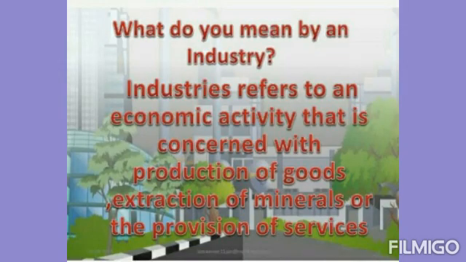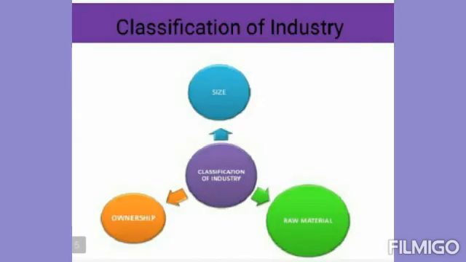Do you know about industry? What is meant by industry? Industry is an economic activity that is concerned with production of goods, extraction of minerals or provision of services. Thus we have the iron and steel industry, that is the production of goods. Coal mining industry is the extraction of coal, and the tourism industry is a service provider.